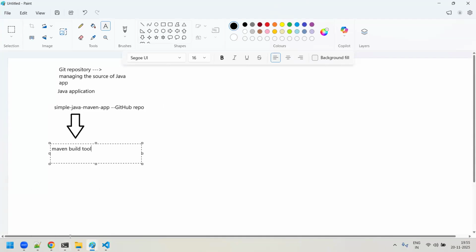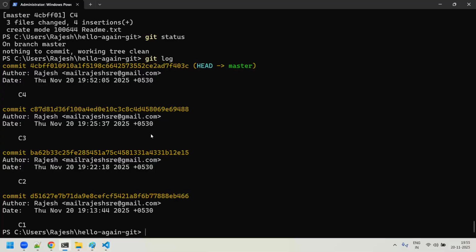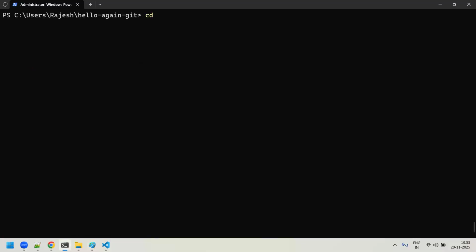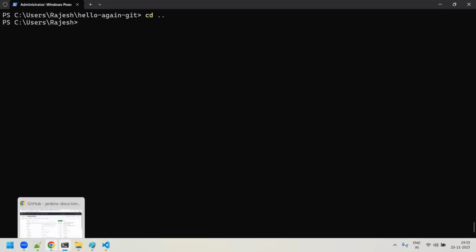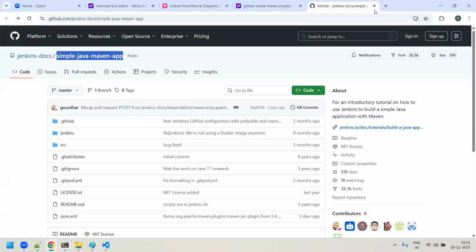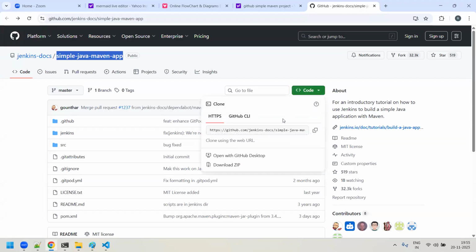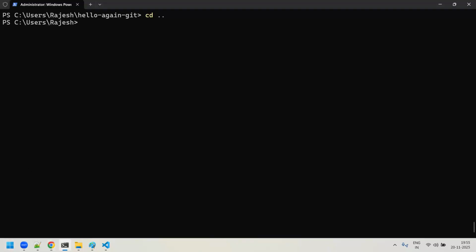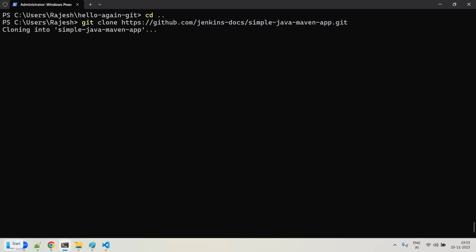So for example, I'll do one thing, guys. Let me come out from here. Okay, and I will go over here, and you can go to the code. You can just copy this, just clone it actually, come over here and try to do a git clone. Don't worry about this command now. As of now, guys, just try to see what I'm doing.